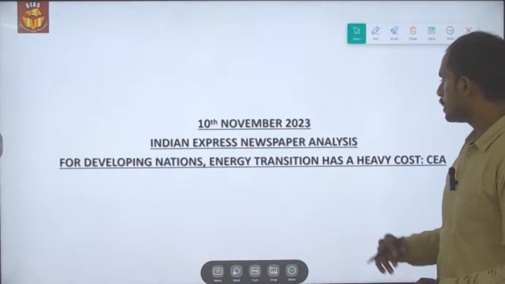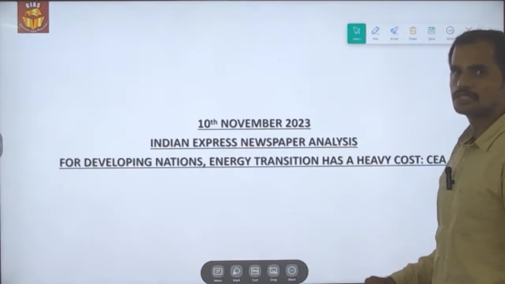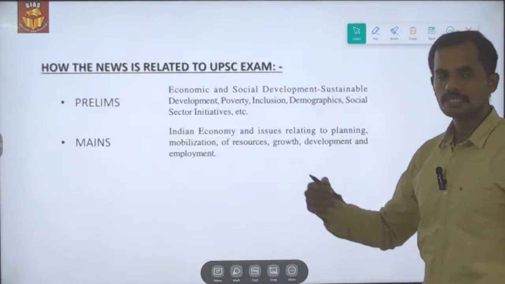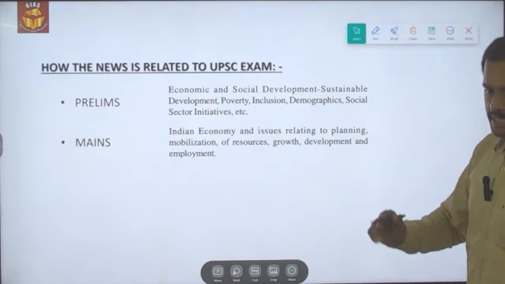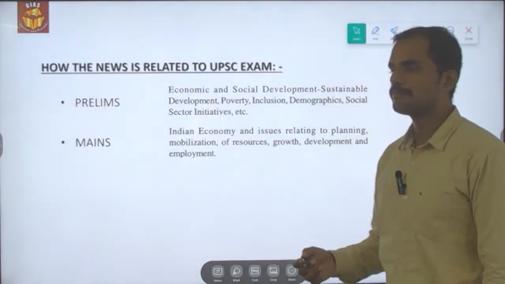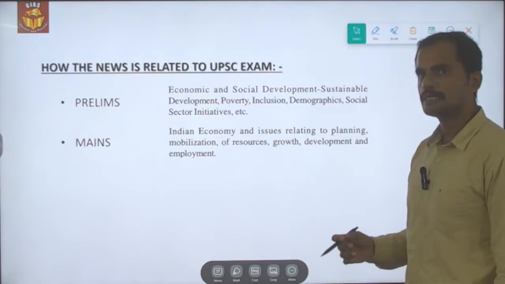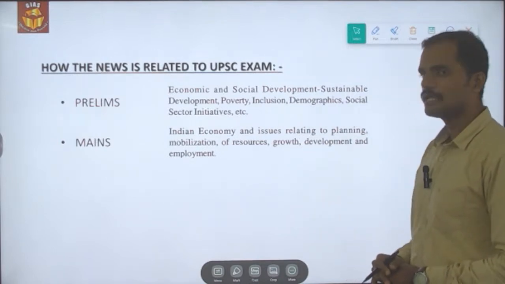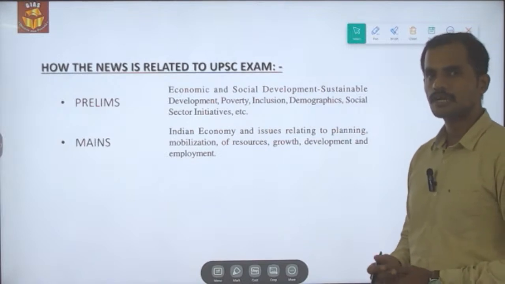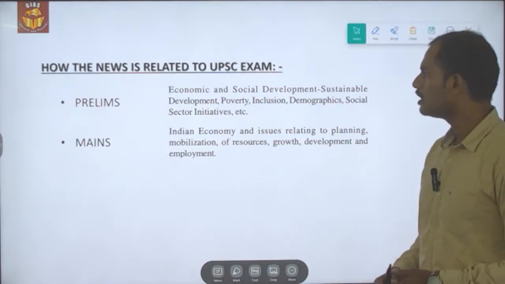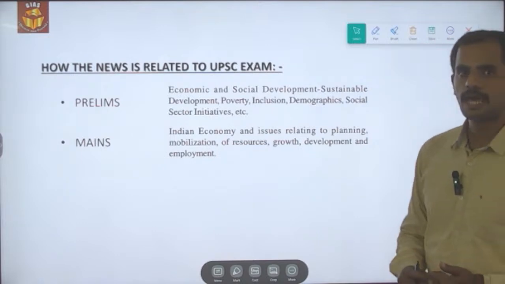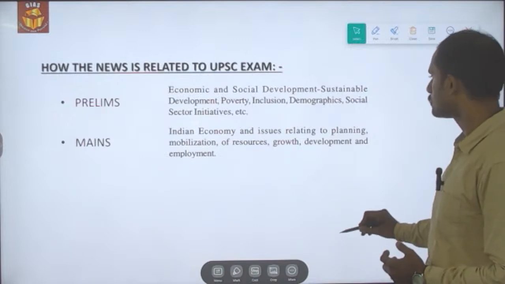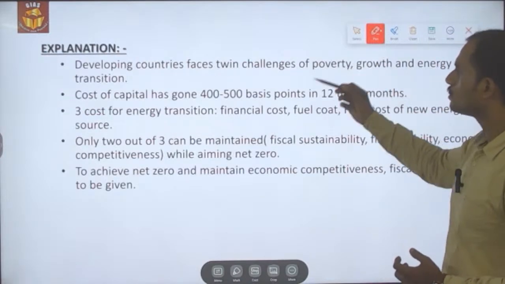For developing nations, energy transition has a heavy cost, says the Chief Economic Advisor. The news is related to the energy transition to mitigate the negative impact of climate change. How is the news related to the examination? Under prelims, it is related to economic and social development. Similarly, under mains, it is related to GS paper 3, economic development, under the subtopic Indian economy and issues relating to planning, mobilization of resources, growth, development and employment. So let's have a look into the news.